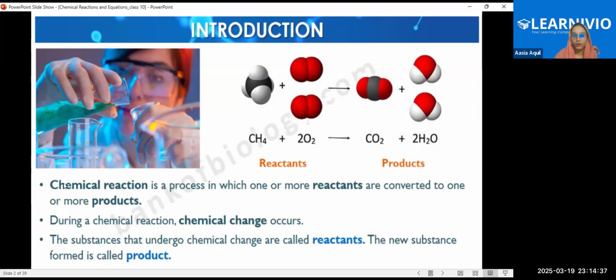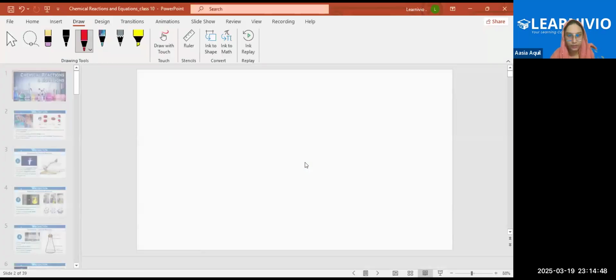Like, see, what is a chemical reaction? It is a process in which one or more reactants are converted into one or more products, right?